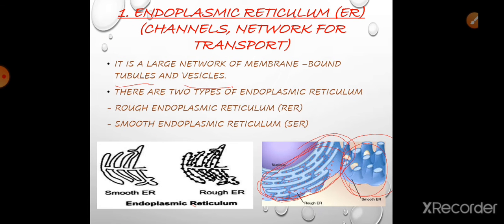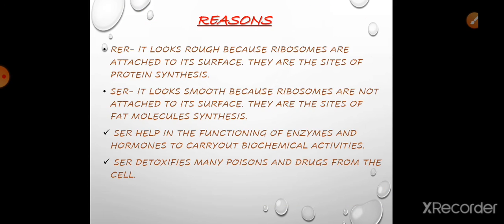See here, it is made up of tubules, right, and it is situated near the cell membrane. But here, in this rough endoplasmic reticulum, these are made of cisternae, and these are present near the nucleus.